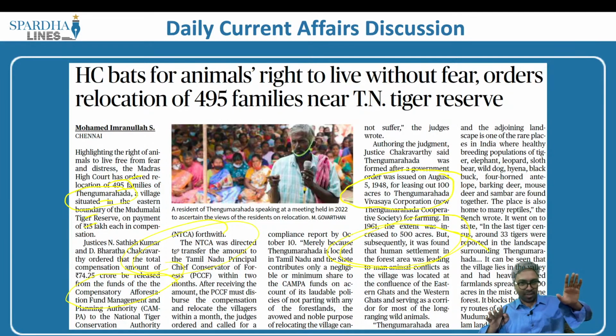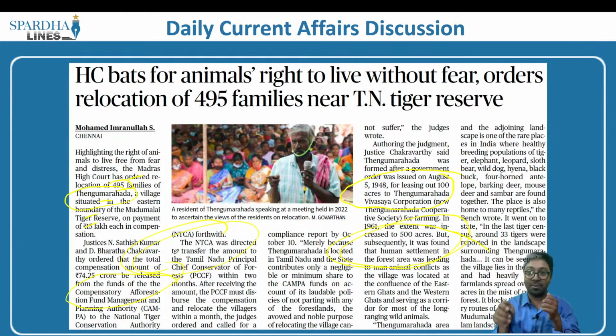So the major idea being, initially there were very few people. This has been increased to 500 acres. More people, more conflict, and animals are in trouble. In order to safeguard the rights of the animals, these people will be provided rehabilitation. Let's give them another option of moving to some other area.